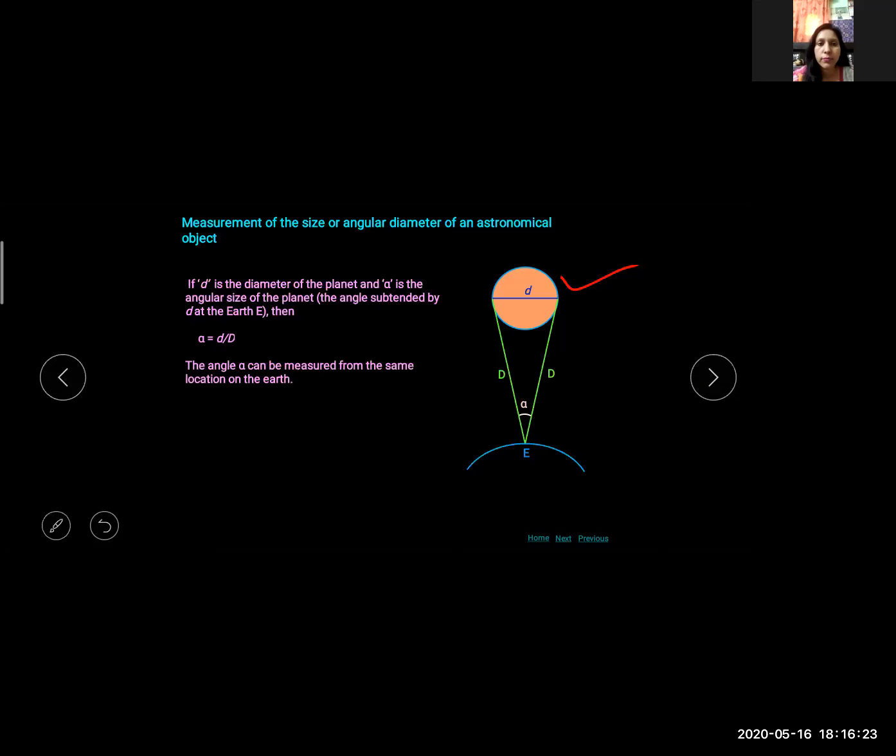Angle alpha can be measured from the same location on the Earth. It is the angle between two directions when two diametrically opposite points of the planet are viewed through the telescope.